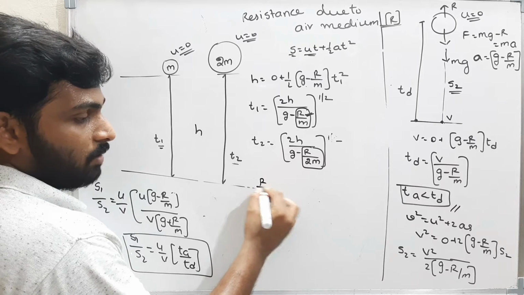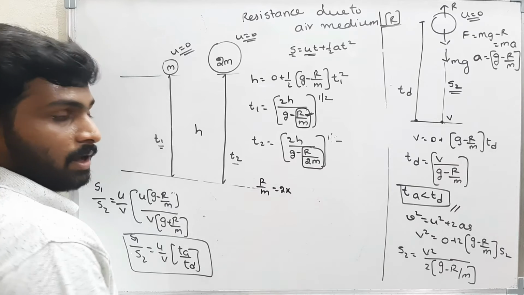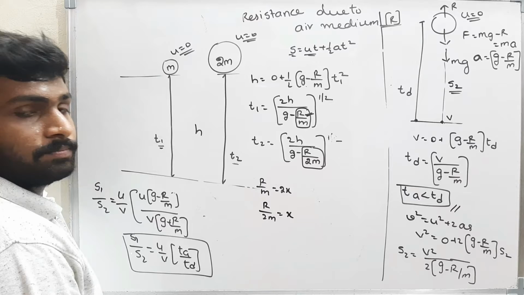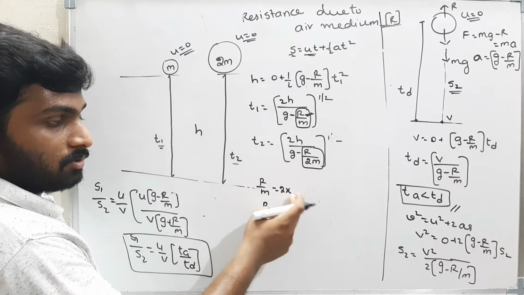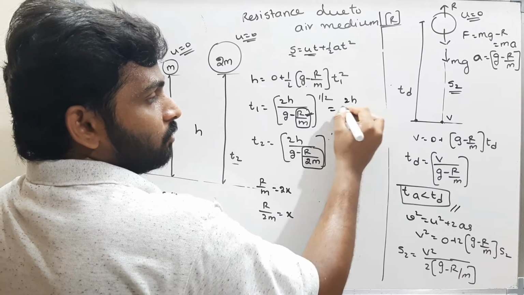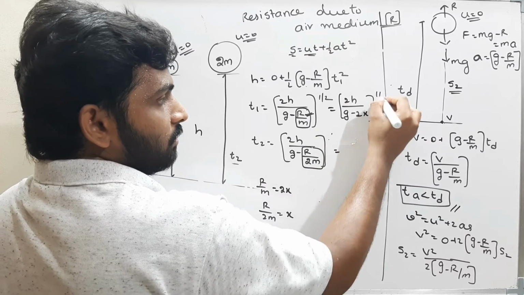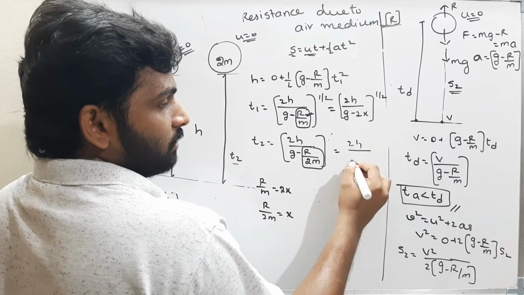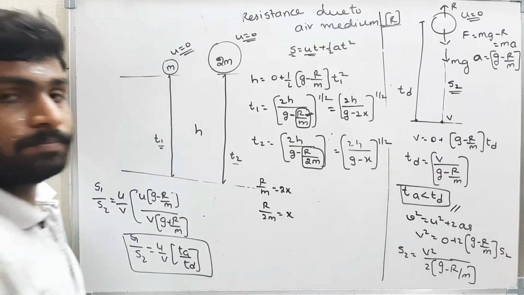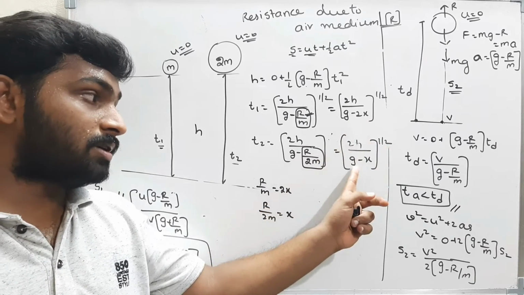See here, R by m I am assuming as 2x and r by 2m I am assuming as x. Therefore, t1 is 2h by g minus 2x, and t2 is 2h by g minus x, whole power 1 by 2. Which is greater? g minus 2x is greater or g minus x is greater?